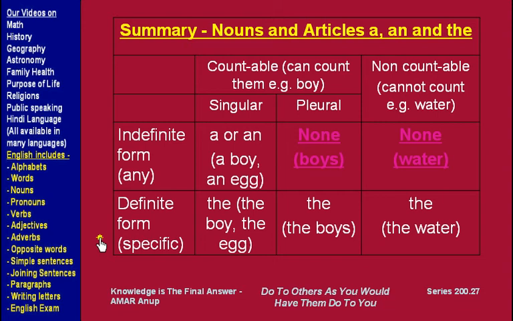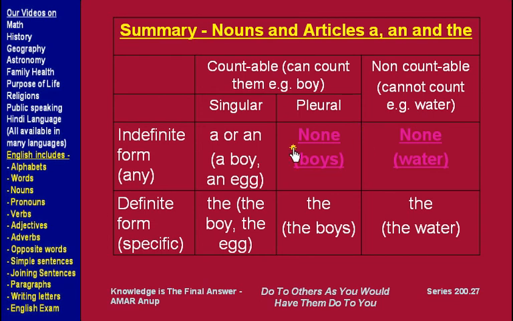Now here is the summary of use of a, an and the. We will talk about the article the in the next presentation, but I am summarizing it here so that you can understand the difference between a, an and the. We saw that a noun can be a countable noun that can be counted, for example boy, or it could be a non-countable noun that cannot be counted, like water.